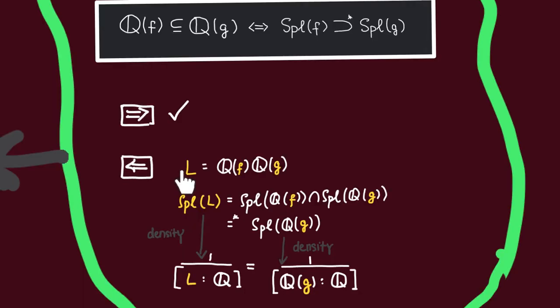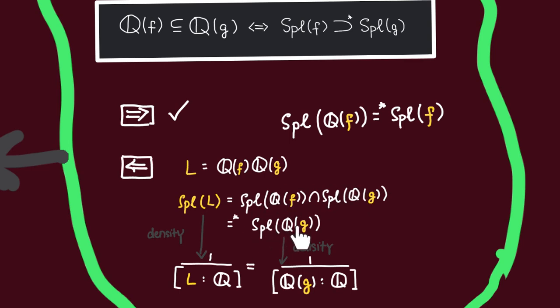To that end, let us form a compositum L of Q of f with Q of g. Then it's not hard to see that split L must be the intersection between split of Q of f and split of Q of g. Now recall that because we are lazy, we have assumed that this set of primes that split over Q of f is just going to be equal to split f. So we must have that split of Q of g is contained inside split of Q of f by this hypothesis, and thus this intersection is just going to be split of Q of g, with up to finitely many exceptions.